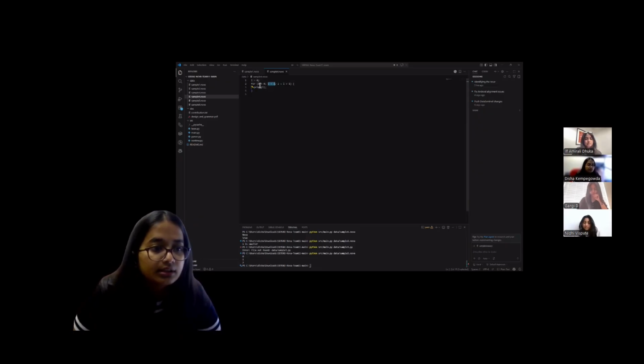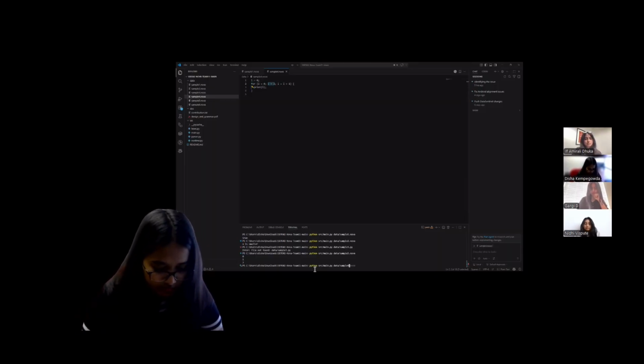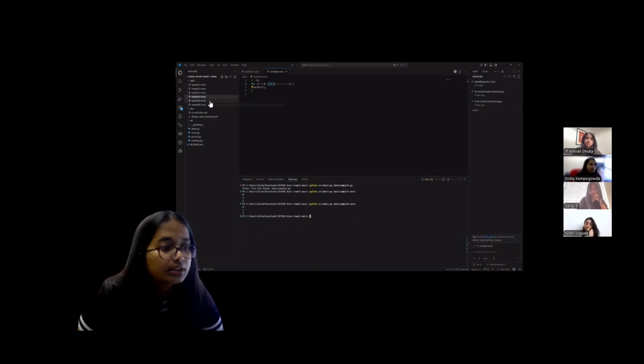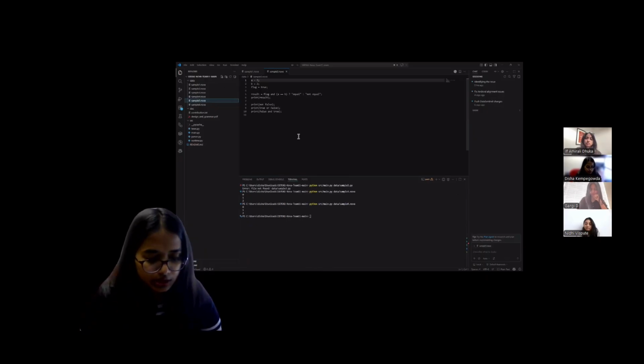Then we have sample 4. In sample 4, we are showcasing the for loop. It is just the same. Anything less than 3 is printed. So next we have sample number 5. Here we have the ternary and the Boolean operators.